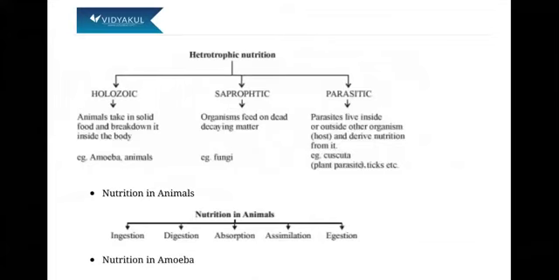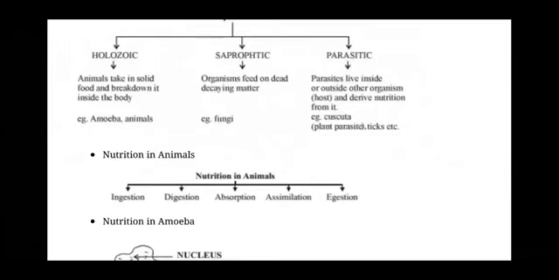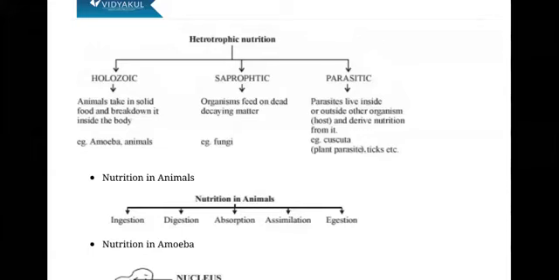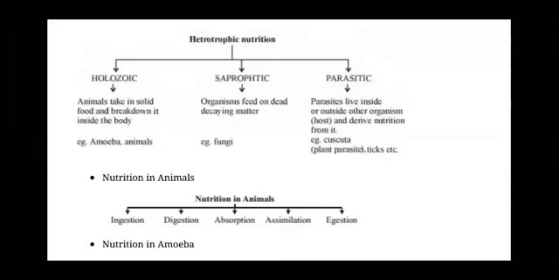Yes, students, let's have a look at this flow chart. Heterotrophic mode of nutrition. Heterotrophic mode of nutrition means what? The organisms in this mode of nutrition depend on other organisms for obtaining the nutrients. So it is not simple that the organisms just catch the other organism and eat. No, it happens in different ways.